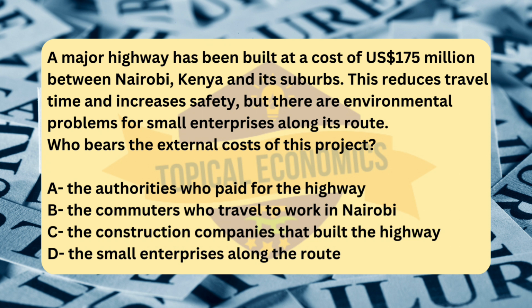A. The authorities who paid for the highway. B. The commuters who travel to work in Nairobi. C. The construction companies that built the highway. D. The small enterprises along the route. Reference, 2018 October-November version 1. The correct answer for this question is option D. The small enterprises along the route.